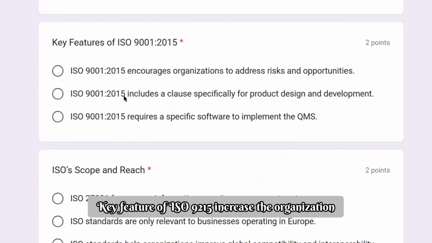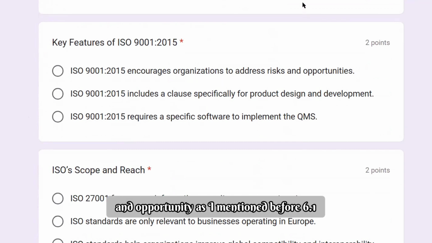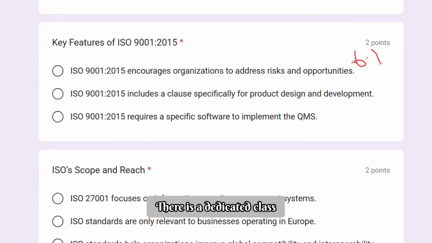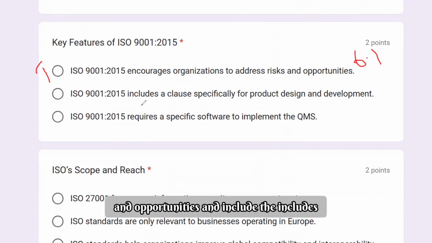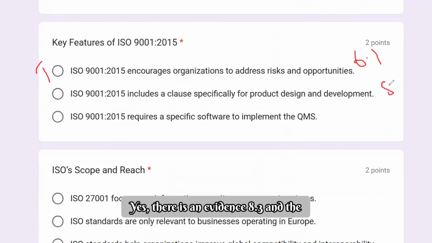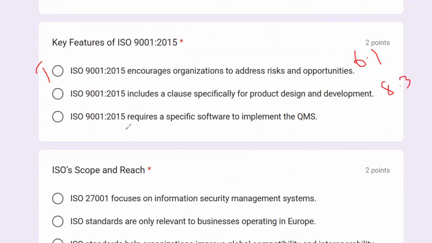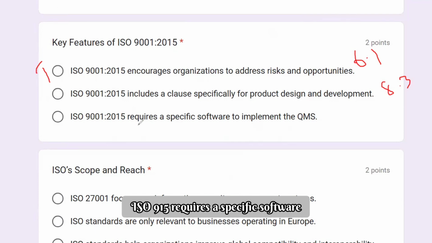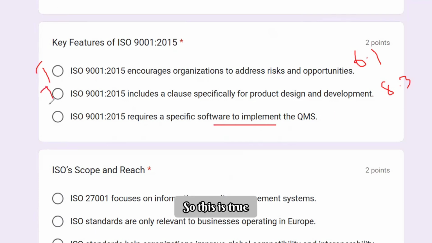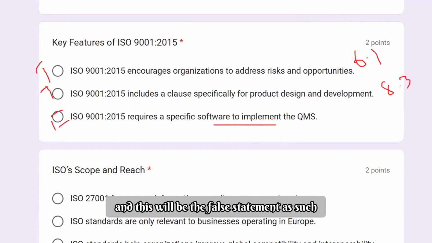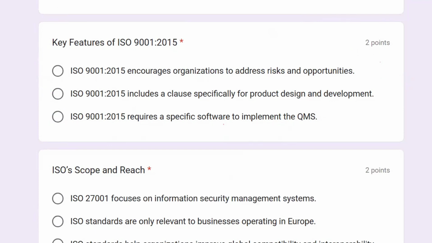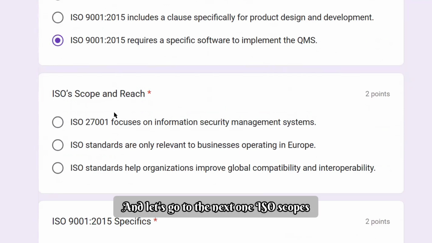Key feature of ISO 9001:2015: encourages the organization to address risk and opportunity. As I mentioned before, 6.1 is a dedicated clause which talks about risks and opportunities. It includes a clause specifically on product design. Yes, there is, 8.3. And that ISO 9001 requires a specific software? There is no mention about this, so this is true, and this will be the false statement. Let's go to the next one.